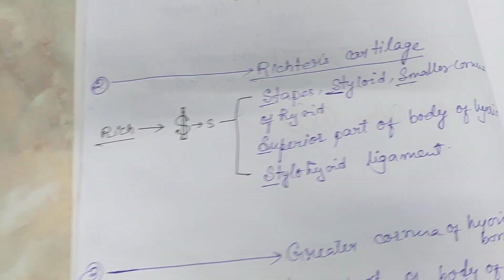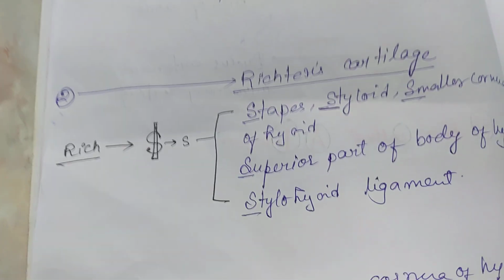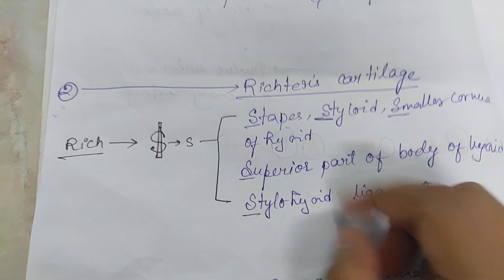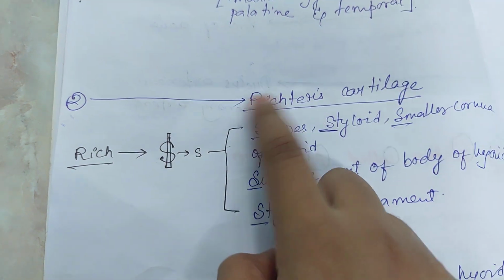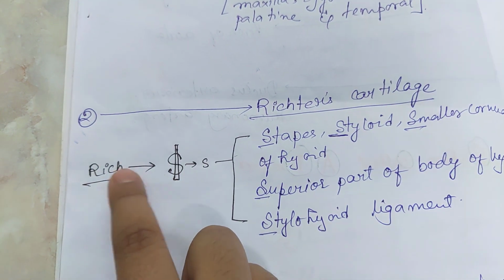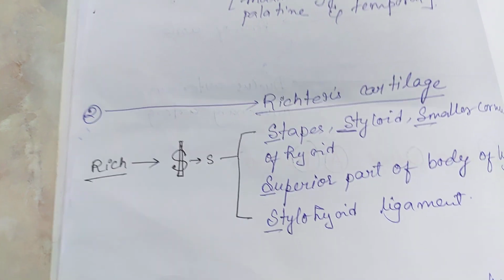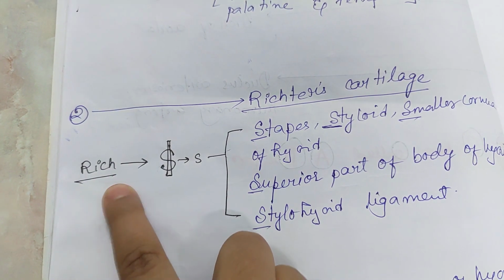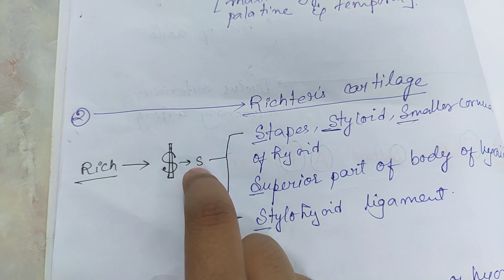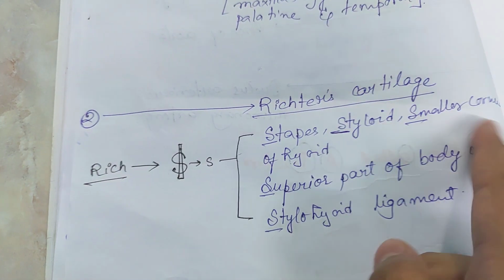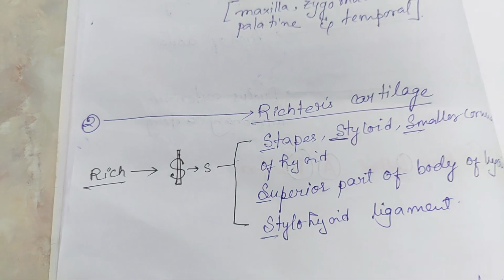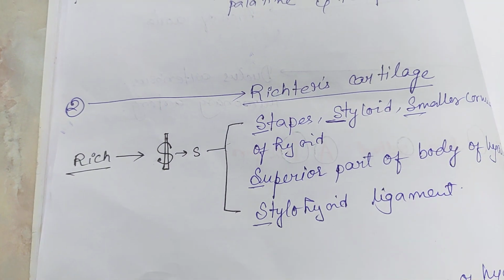Okay, now you can remember the derivatives of Reichert's cartilage by remembering like this: Reichert's, like R-I-C-H. Here comes the rich. Rich means dollar, like the one who possesses more dollars is richer. So in that way, rich, dollar, and the dollar sign is like S. So all the derivatives are from S.